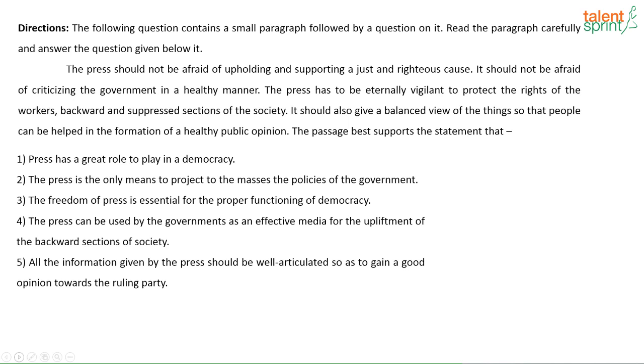The passage best supports the statement that... there are some options given. You have to find out which is the correct answer option. Tell me what will be the answer for this.